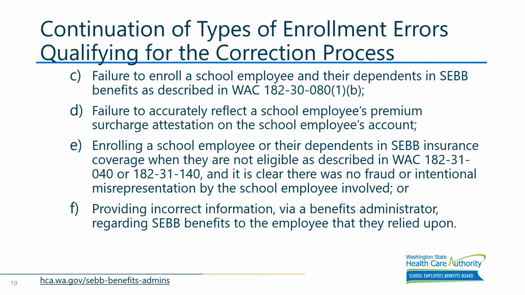The next one is when an employee is sent over as eligible. Perhaps they were allowed to enroll. Perhaps they defaulted into coverage, but the employee actually is not eligible for benefits. Either they didn't start work, you thought they were starting at the beginning of the school year or during the initial enrollment back in January, and they've been on coverage for a length of time.